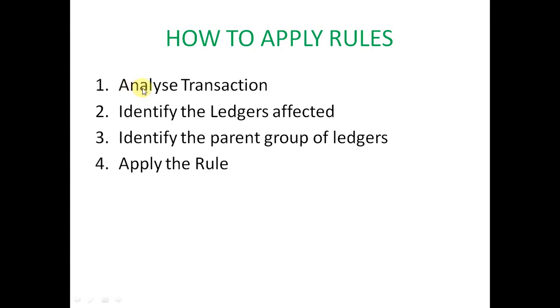We have analyzed the transaction, and the second step, we have to identify the ledgers affected. So 2 ledgers are affecting this transaction. One is capital account of the owner, and second is cash. Cash is coming into the business. So we have identified the ledgers affected, and then we have to identify the parent group of these ledgers.